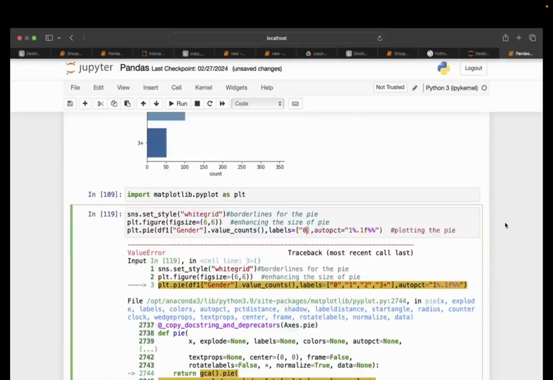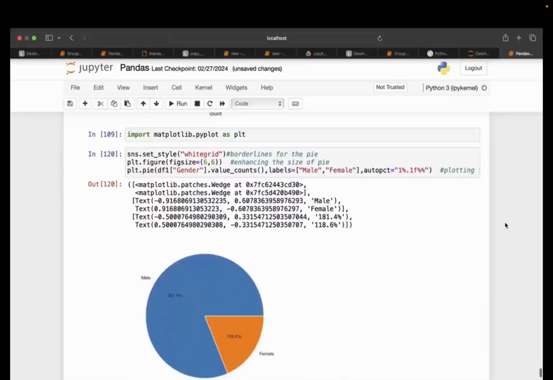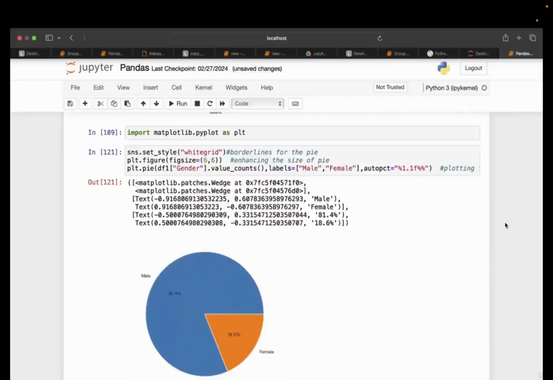For gender, it should be male and female. Okay, my bad. Sorry guys, confusing you too much. Now this is going to show perfect. For dependence as well, it is going to show perfect.